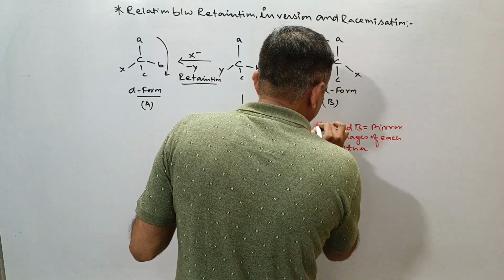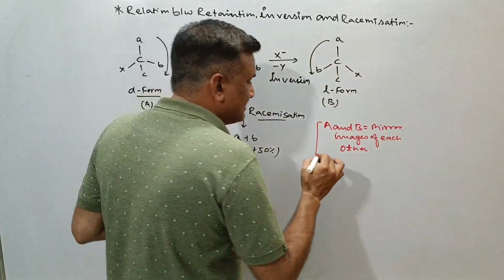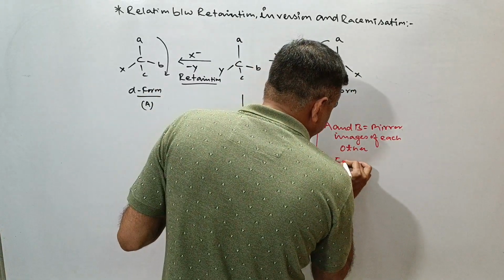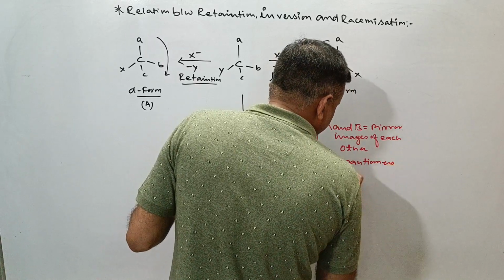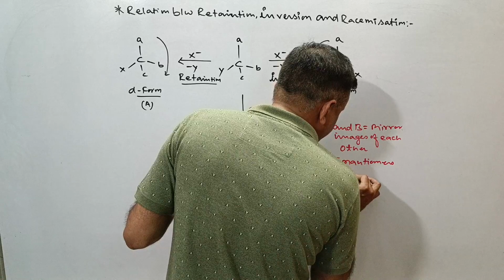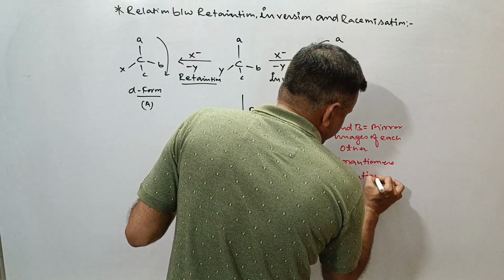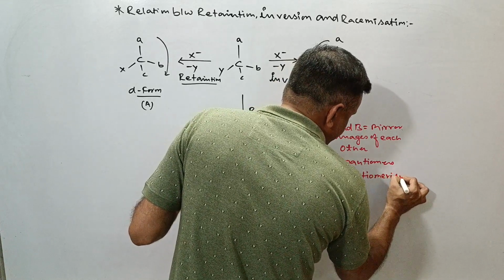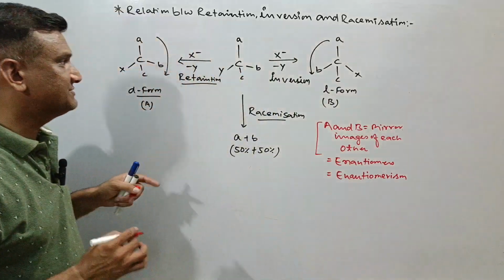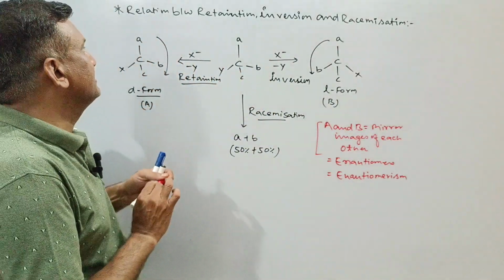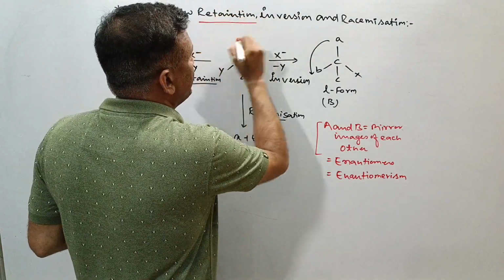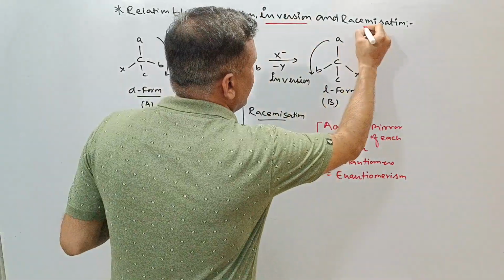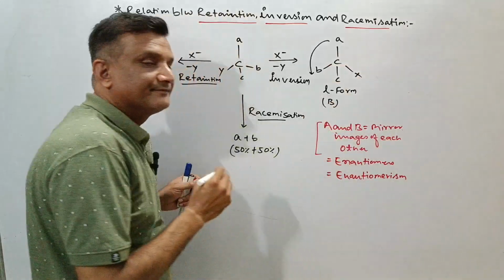These are also called enantiomers, and this property is called enantiomerism. And this was about the relationship between retention, inversion and racemization.